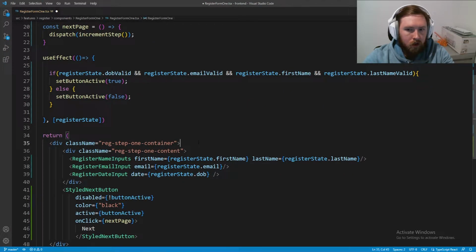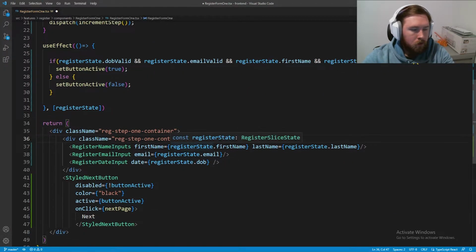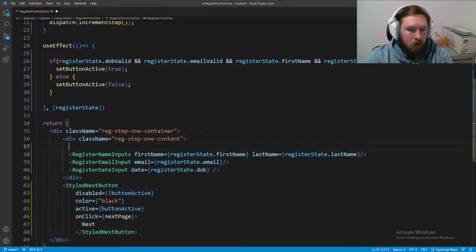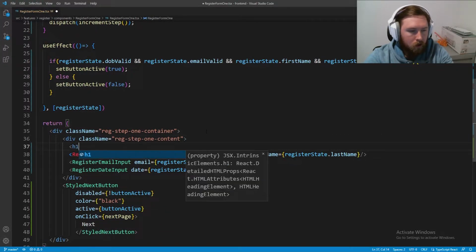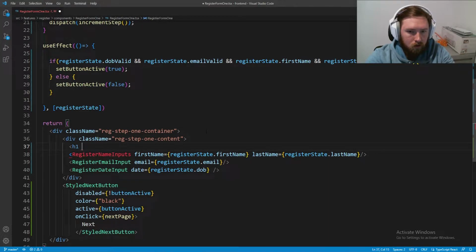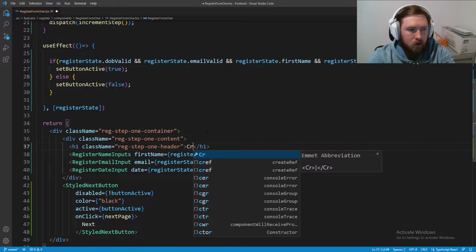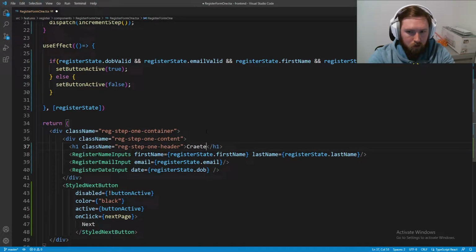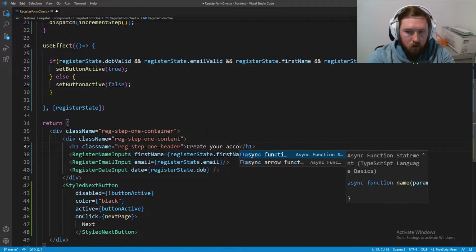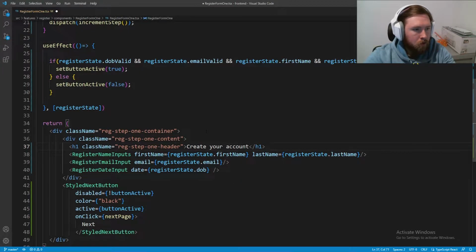The first thing, we have our content, we have a container, and then we also need an h1 inside of our content. So let's go ahead and have an h1. This is going to be reg-step-1-header, and this is just going to say create your account. We'll go ahead and style this in a little bit. So now that will pop up with that, and then these are fine. The first name, last name is fine.